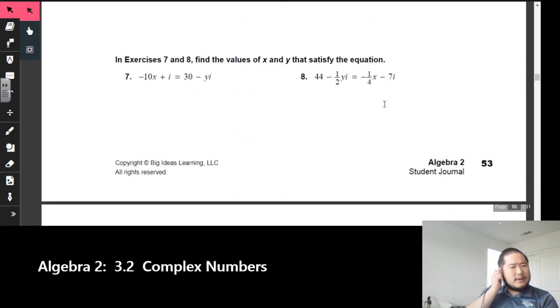On number 7, if you see some problem like this, remember, pretty easy. Remember, you can only add or subtract things that are alike. So what we're going to try to do right here is take this -10x in the first position and set it equal to 30.